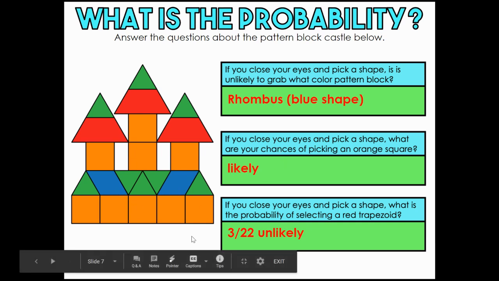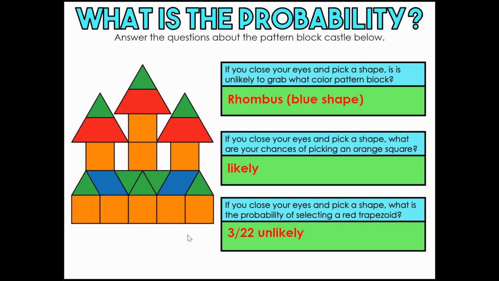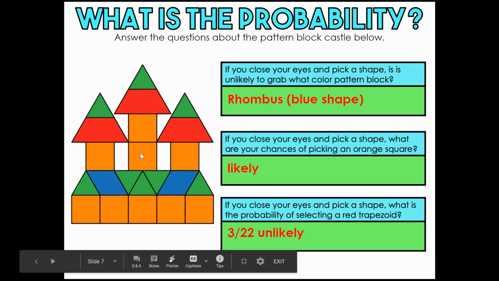Number 2 says if you close your eyes and pick a shape, what are your chances of picking an orange square? Well, there's a lot of orange squares, so it's definitely likely. We have 1, 2, 3, 4, 5, 6, 7, 8, 9 out of 22 pieces. So it's likely to pick an orange square. And for number 3, if you close your eyes and pick a shape, what is the probability of selecting a red trapezoid? Well, there's 1, 2, 3. 3 out of 22 pieces is unlikely.